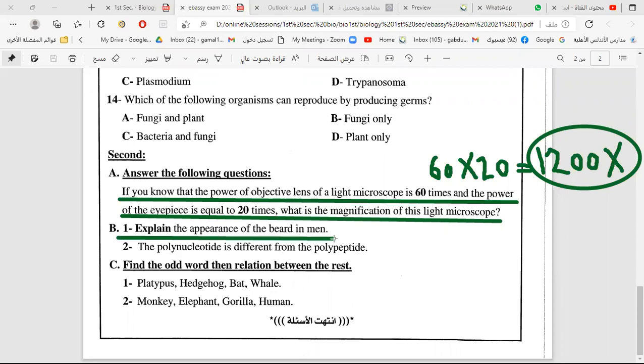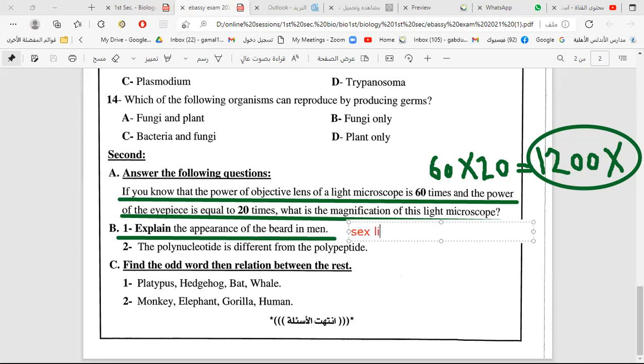Explain the appearance of the beard in the man. Who can answer this question? Is it sex-linked? Is it sex-influenced? Is it a sex-limited trait? What type of inheritance do we have here? What do you think?